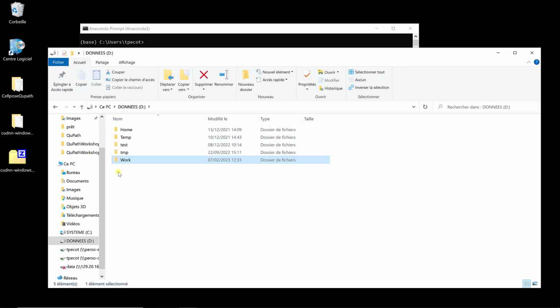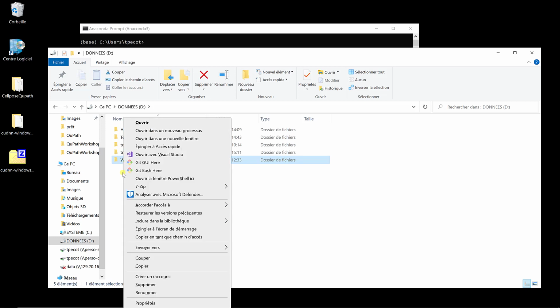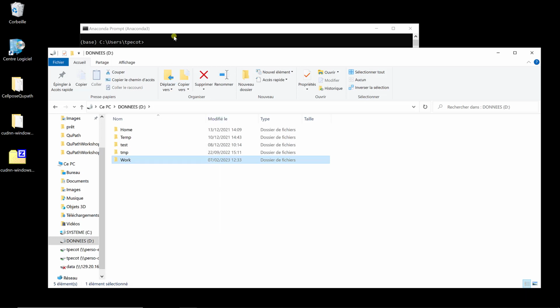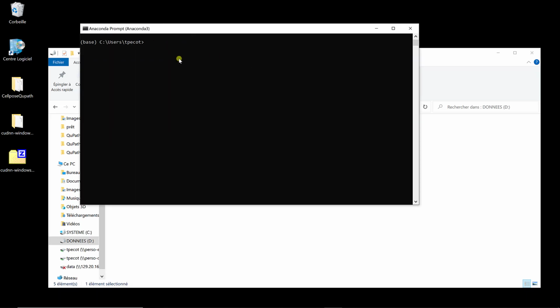So I need to go in that folder. To do it simply with Windows, I can hit Shift, right click, and then copy as path. As it's not in the same drive, I need to first write in the drive, so it's going to be D:. Alright, now I'm in D. I can write CD for change directory and then Control V, and I'm going to go exactly where I want to go.